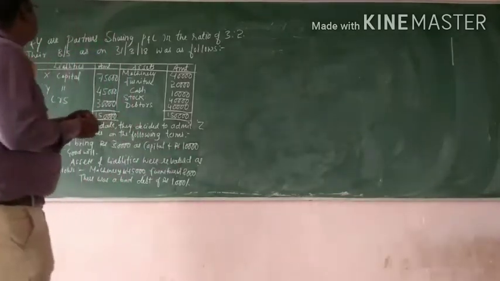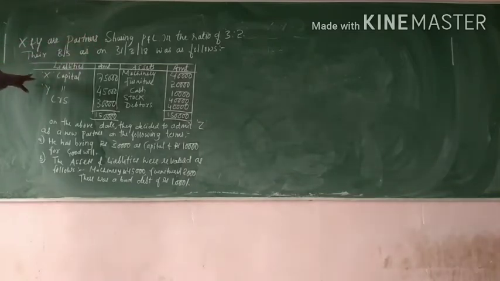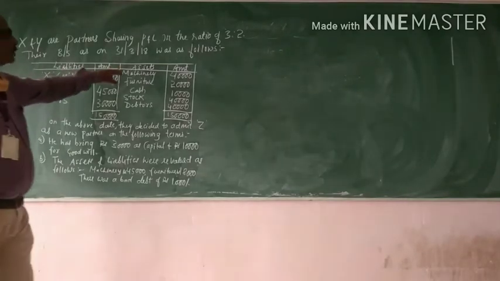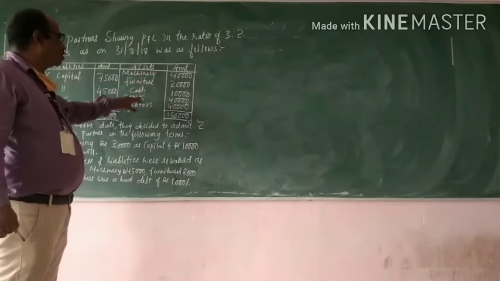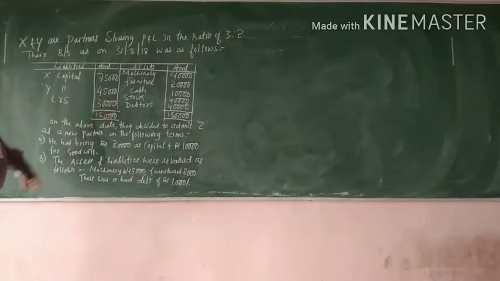So the question is given here: X and Y are partners sharing profit and loss in the ratio of 3:2. Their balance sheet as on 31/3/2018 was as follows: liabilities: X capital 35,000, Y capital 45,000, creditors 30,000; assets: machinery 40,000, furniture 20,000, cash 10,000, stock 40,000, debtors 40,000. So both sides total 1,50,000.